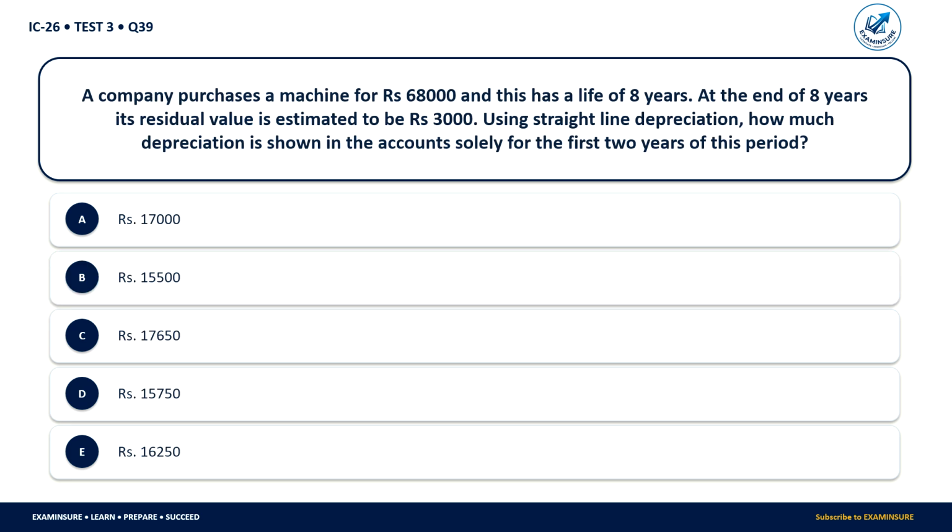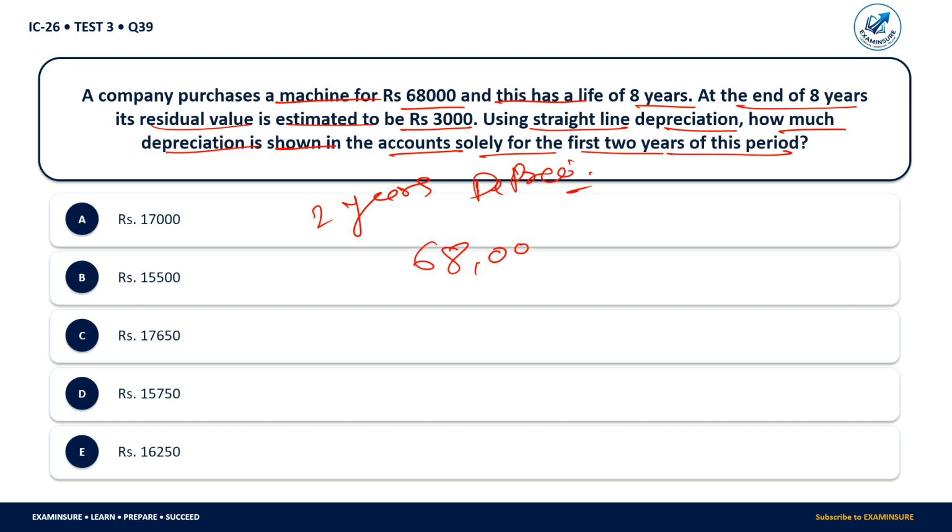A company purchases a machine of 68,000 and this has a life of 8 years. At the end of the 8 years, its residual value is estimated to be 3,000. Using straight line depreciation, how much depreciation is shown in the account solely for the first 2 years of this period? बेसिकली इसमें ये पूछा हुआ है कि 2 इयर्स में कितना डिप्रिसिएशन होगा. सो हमारी मशीन की प्राइस कितना था? 68,000. इसका रेजिडुअल वैल्यू हमें 8 साल बाद कितना मिला? 3,000. सो टोटल डिप्रिसिएशन कितना हुआ? 65,000 का हुआ. कितने साल में? 8 साल में. सो 8 से डिवाइड कर दो इसको.